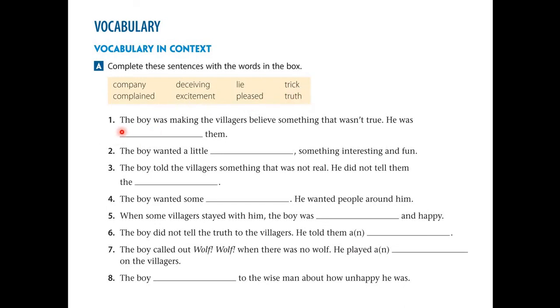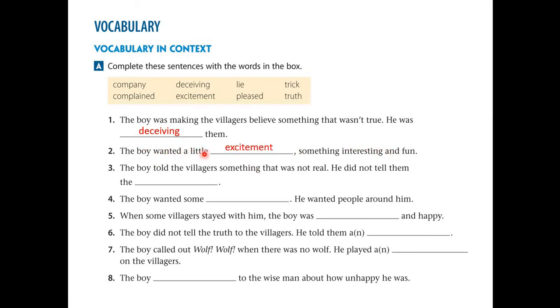Number one. The boy was making the villagers believe something that wasn't true. He was blank them. Again, the boy was making the villagers believe something that wasn't true. He was blank them. So the answer is deceiving. Next, number two. The boy wanted a little blank, something interesting and fun. Our clue here is something interesting and fun, so the answer should be excitement.